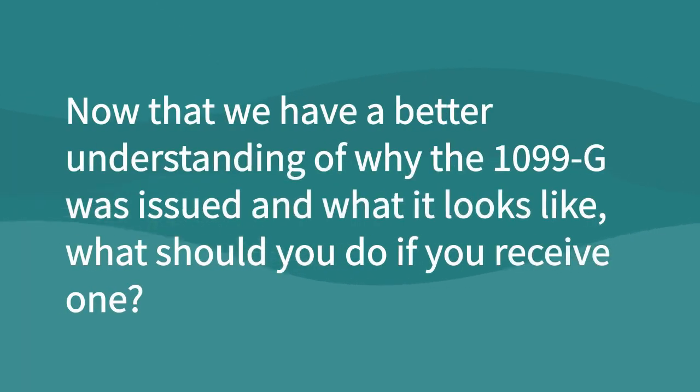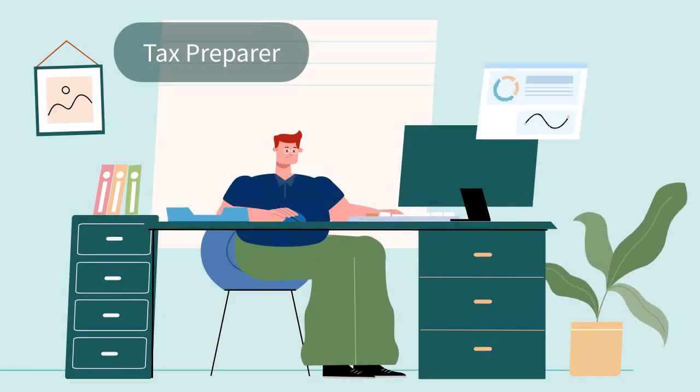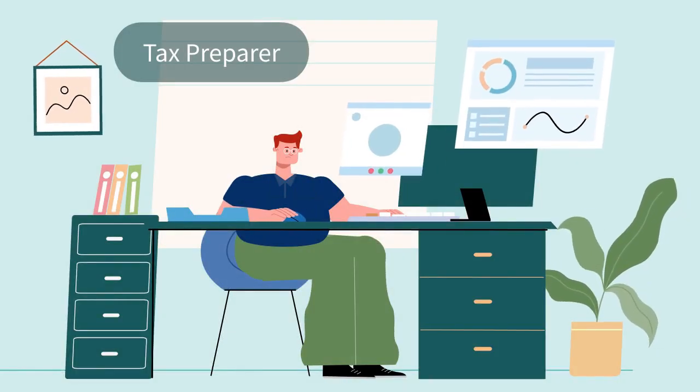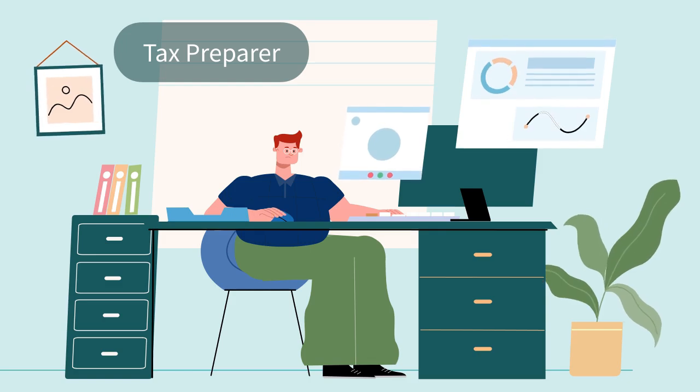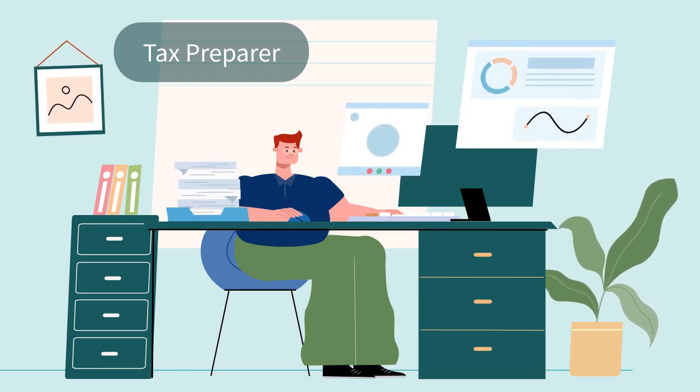Now that we have a better understanding of why the 1099-G was issued and what it looks like, what should you do if you receive one? If you use a tax preparer to file your returns, provide them with a copy of your 1099-G along with the other documents you submit at filing time.